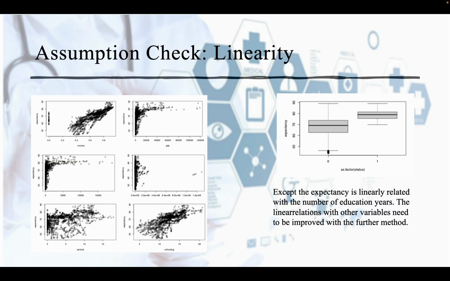Here is our assumption check for linearity from the plot between the life expectancy and other variables. Except that life expectancy is linearly related with the number of education years, other variables didn't show any linear pattern with the life expectancy. The linear relations with other variables need to be improved with a future method.